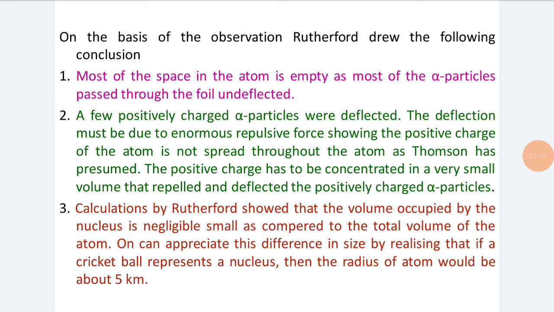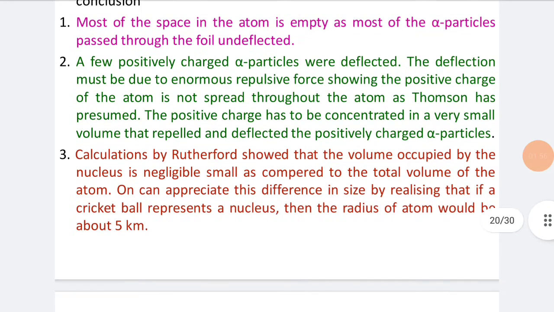First, most of the space in the atom is empty, as most of the alpha particles passed through the foil undeflected. A few positively charged alpha particles were deflected. The deflection must be due to an enormous repulsive force, showing that the positive charge of the atom is not spread throughout the atom as Thomson had presumed. The positive charge has to be concentrated in a very small volume that repelled and deflected the positively charged alpha particles.